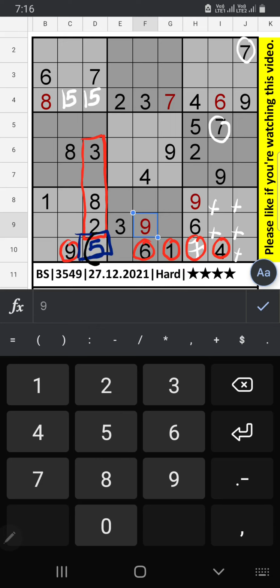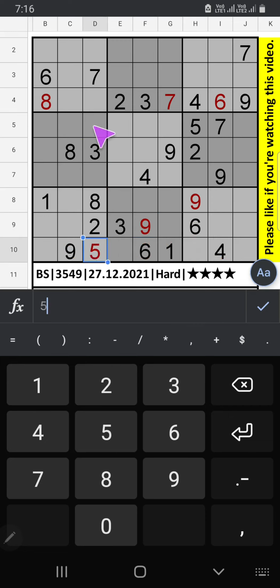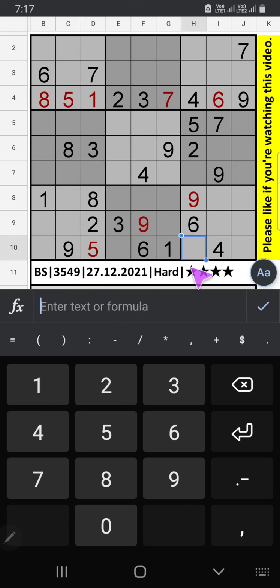We already have 5, so it can't come in this cell. Then 5 will be here, and then 1 will be here. We finished the fourth row.